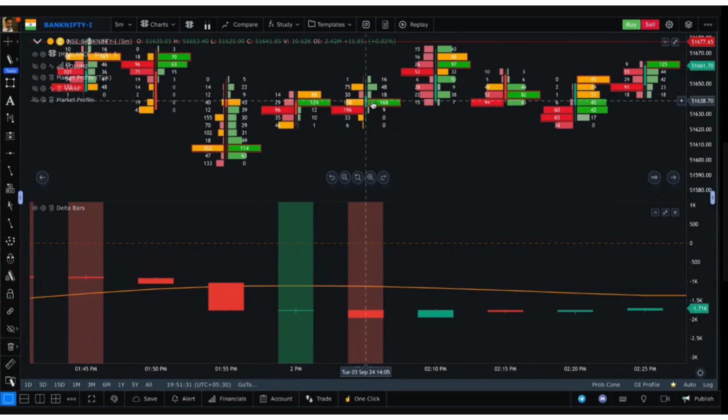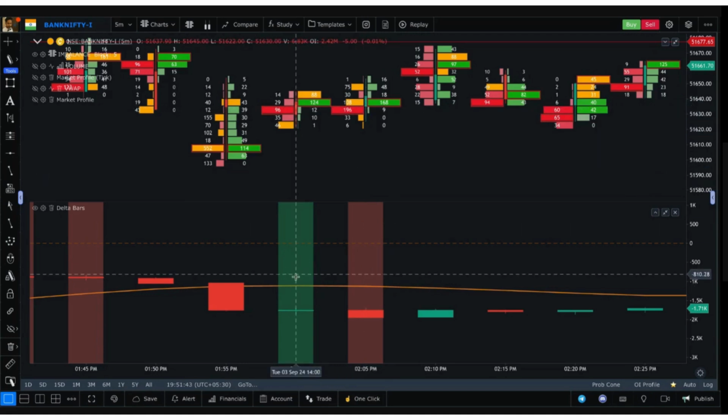Whenever this opposite scenario happens, where there are more sellers but the candle is closing in green, that is an indication that the market is being held over there by limit buyers. And vice versa.